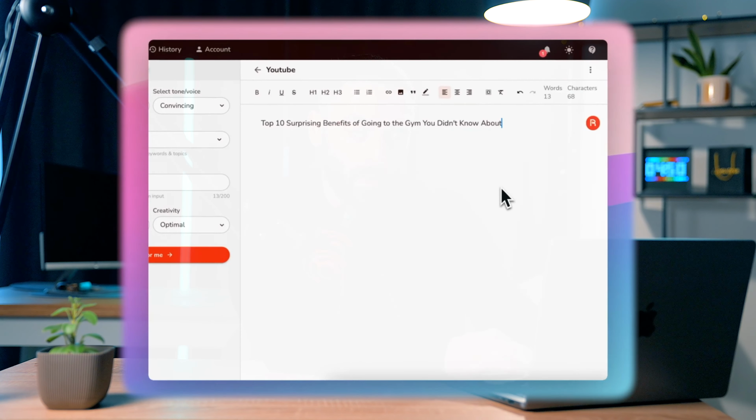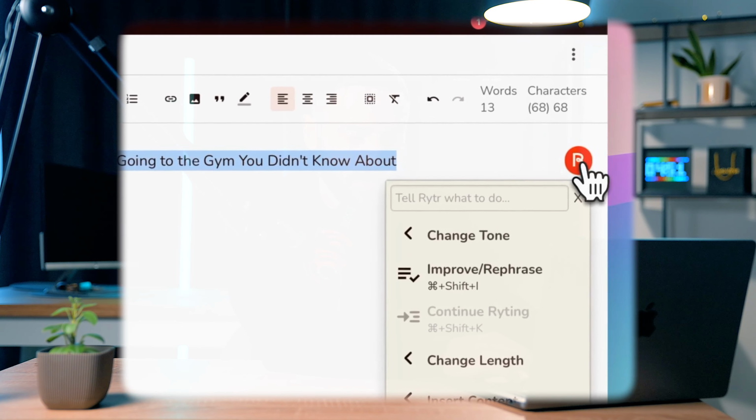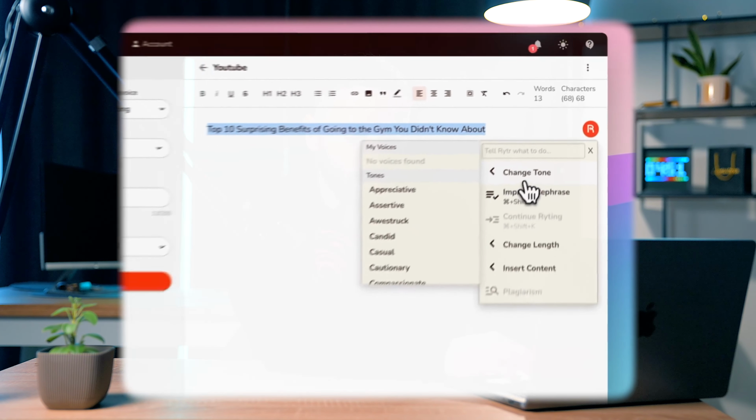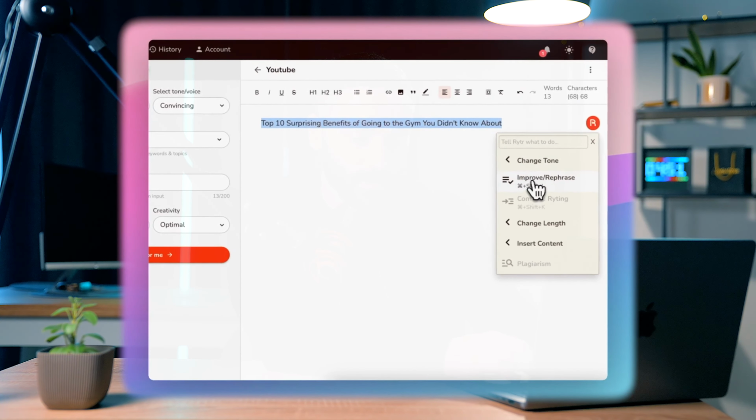Not bad. But what about if we wanted to expand on that a little bit? So if we select the header, there's a little writer logo over here. You can select that. You can change the tone again from here. You can improve or rephrase it. You can add multiple variants like I said before, but then also you can expand on it. So if I click change length, expand, now it starts to give me more detail about that specific thing that I'm writing about. Okay, pretty good.